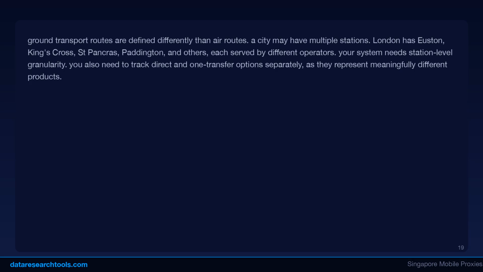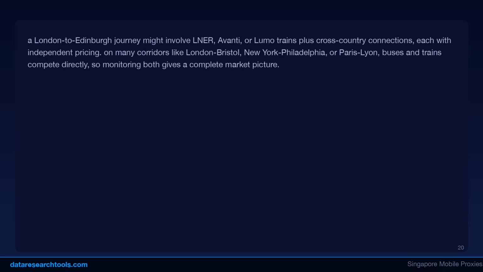Ground transport routes are defined differently than air routes. A city may have multiple stations. London has Euston, King's Cross, St. Pancras, Paddington, and others, each served by different operators. Your system needs station-level granularity. You also need to track direct and one-transfer options separately, as they represent meaningfully different products.